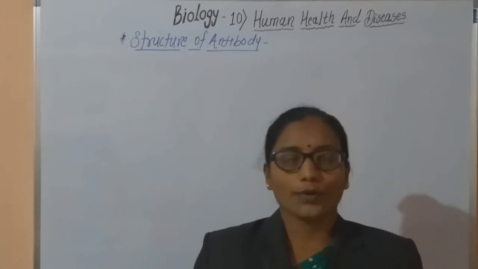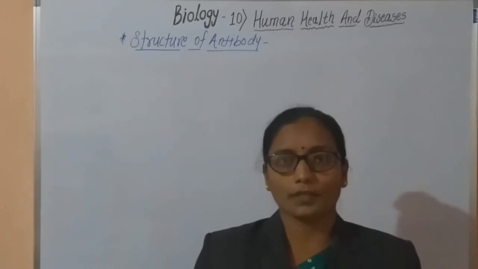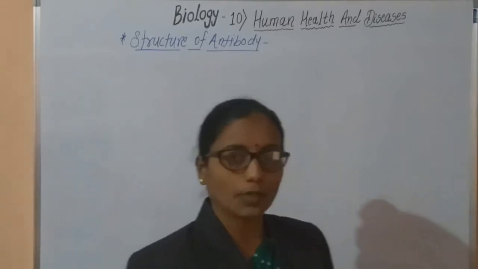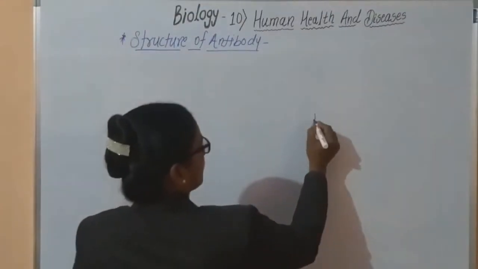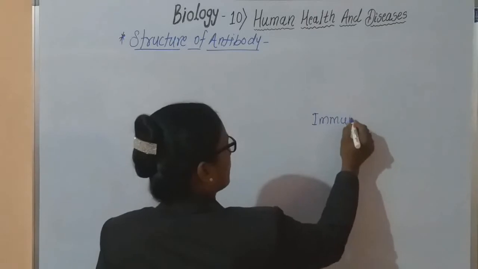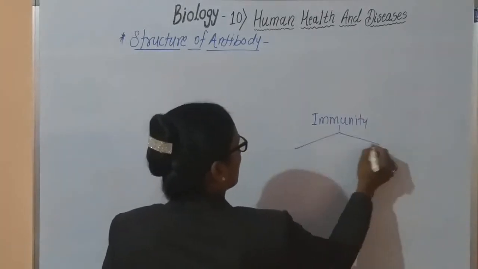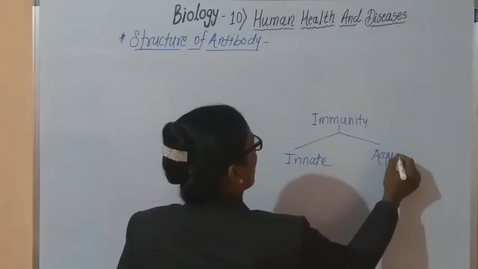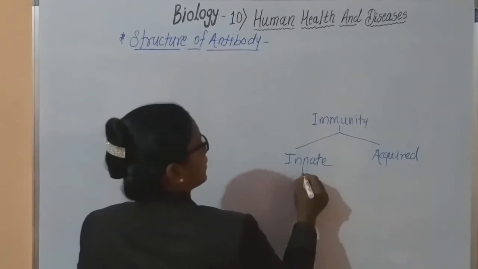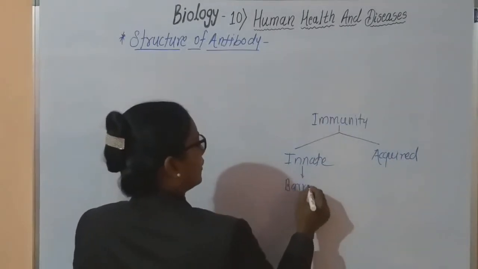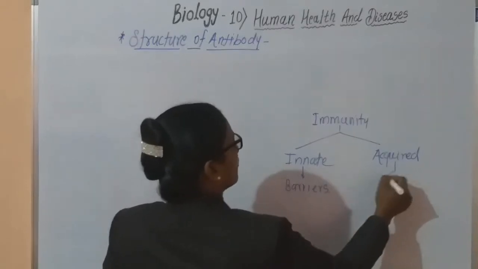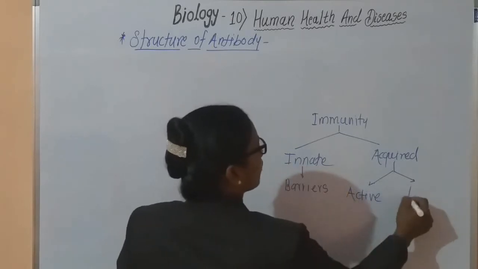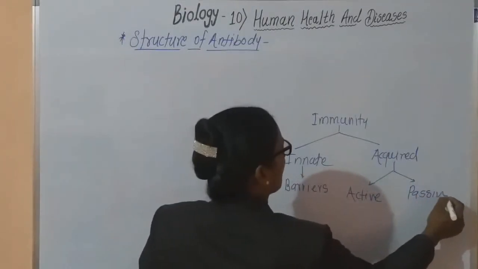Friends, now we are going to study the next point in this chapter, that is the structure of the antibody. In the last lecture we studied the different types of immunity. We studied two types of immunity. The first is innate immunity and the second is acquired immunity. Innate immunity works at the level of barriers, and acquired immunity is divided into two types: active immunity and passive immunity.